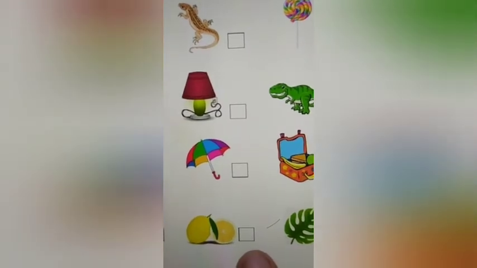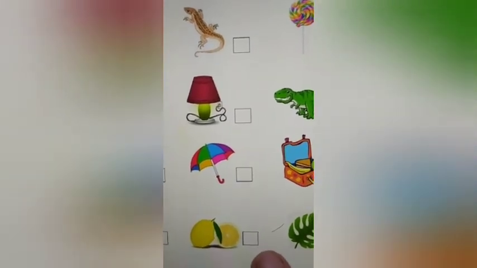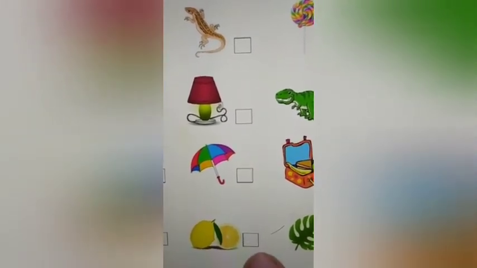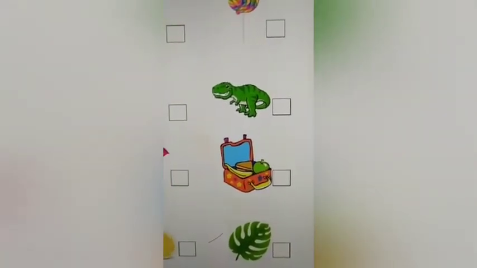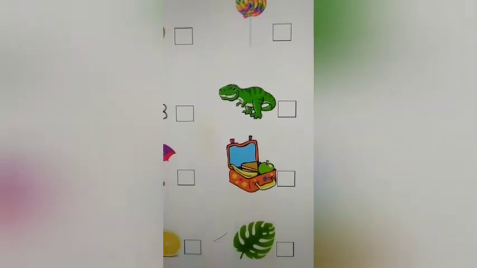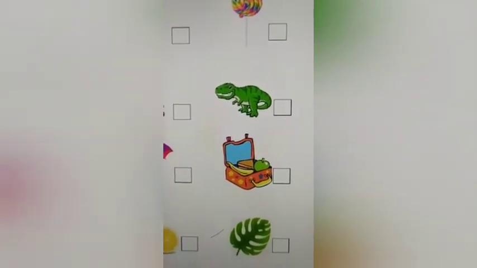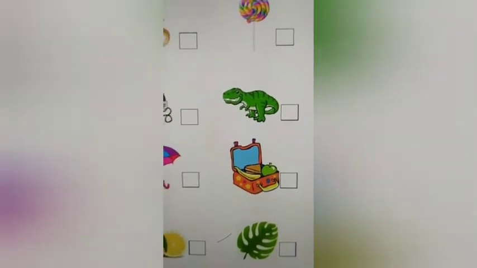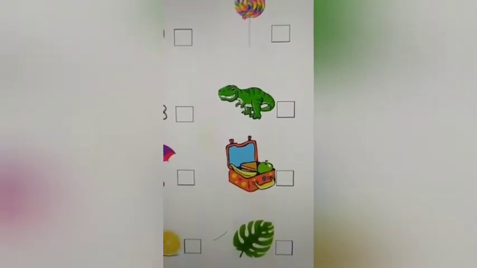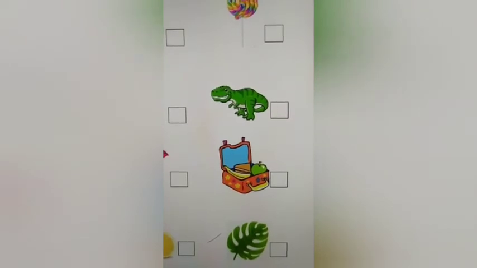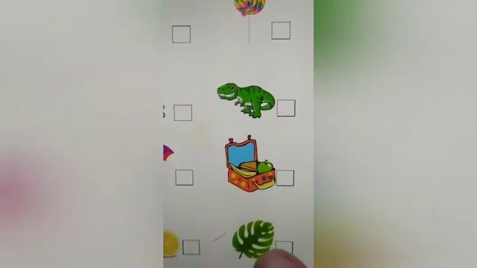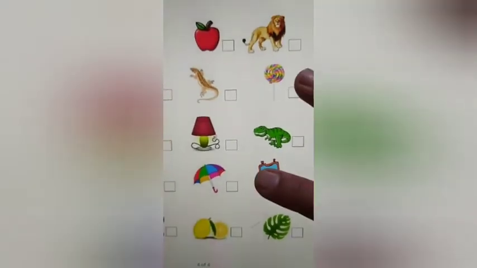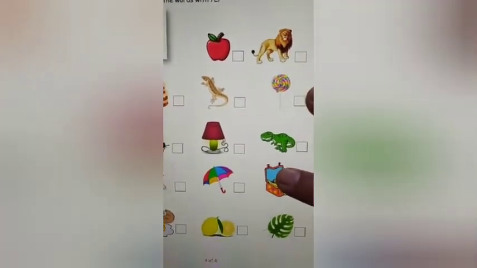Next is a picture of a lemon. Lemon begins with the sound L, lemon. So you tick it. Next is a picture of a leaf. Yes, I said, when you see just one leaf, you call it a leaf. When you see many, you call them leaves. Yes. So again, the beginning sound is L, leaf. So you tick it.